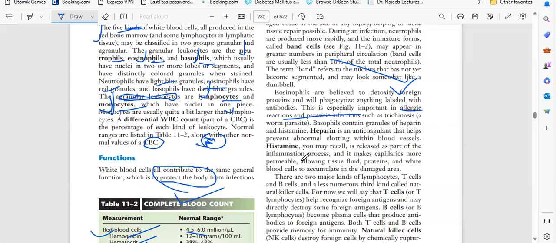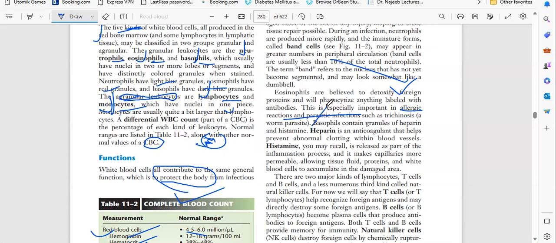So whenever eosinophils increase, you will notice there is an infection or allergic reaction in the body. So neutrophils and monocytes belong to phagocytic action, and eosinophils are for allergic and parasitic infection reactions.